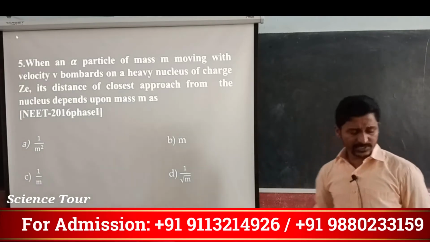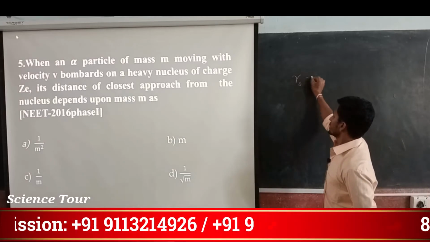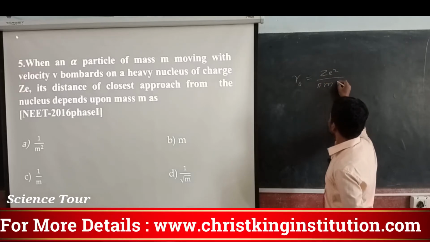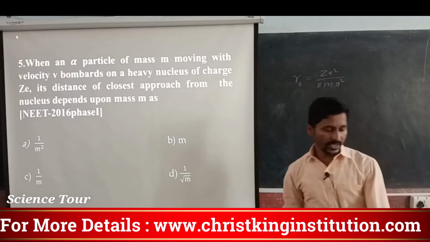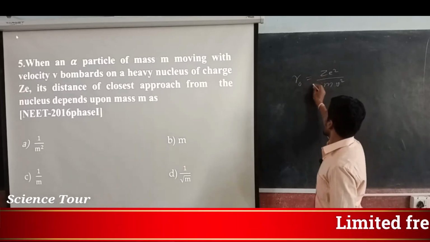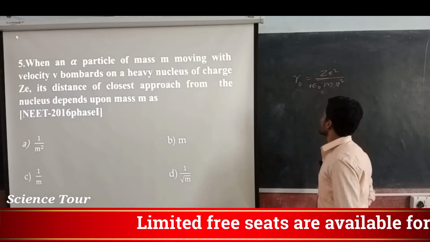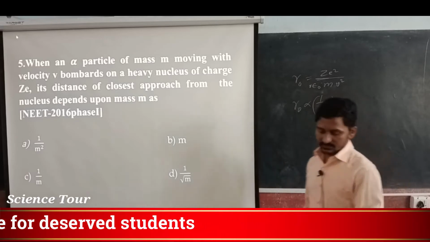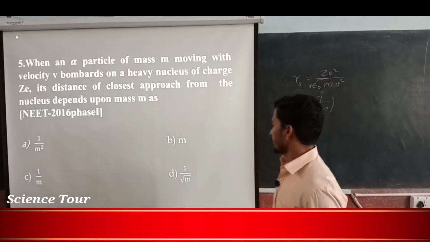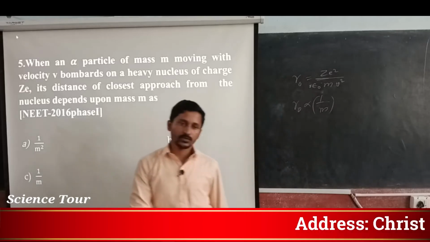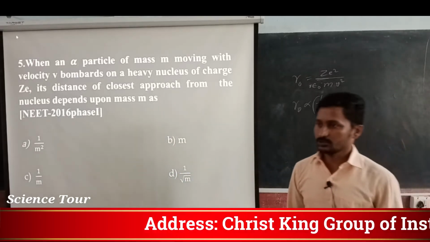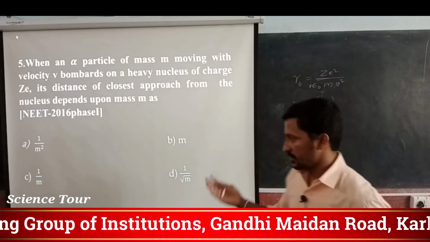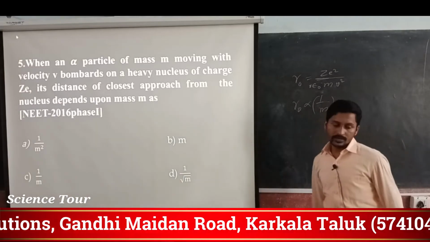What is the expression for closest approach? That is nothing but Ze square divided by pi epsilon naught m v square, isn't it? Just go through it. But r naught we can see that it is inversely proportional to m. So we are going to get the answer as 1 by m. In that way we can say it's inversely proportional, so that it is 1 by m.